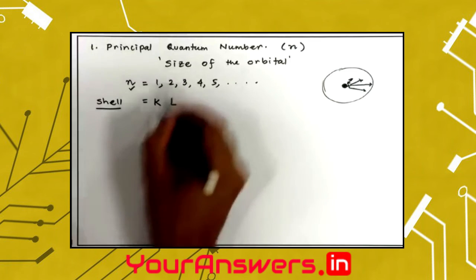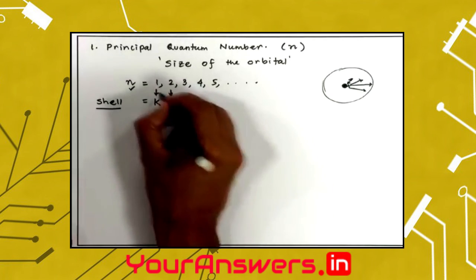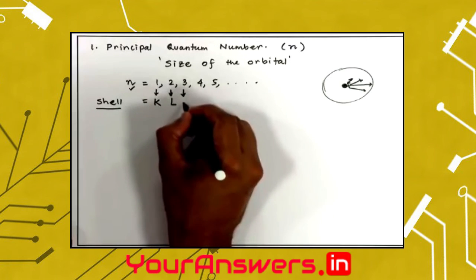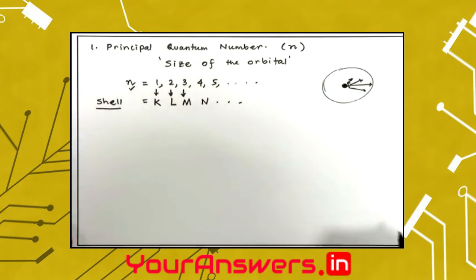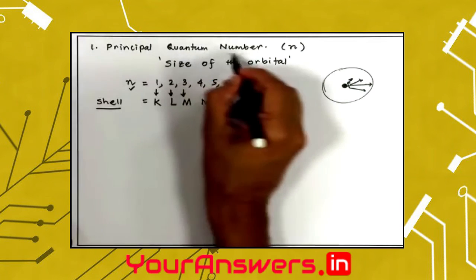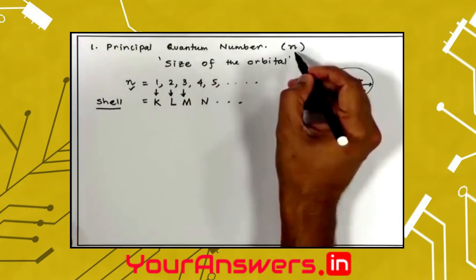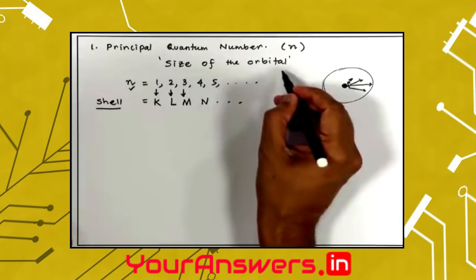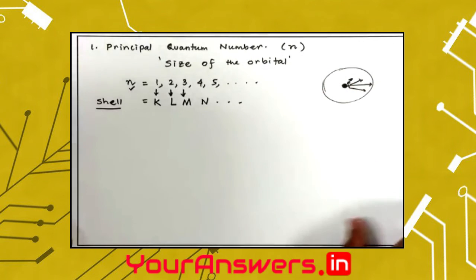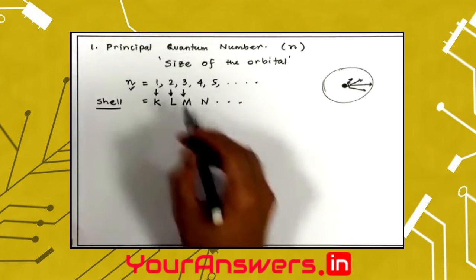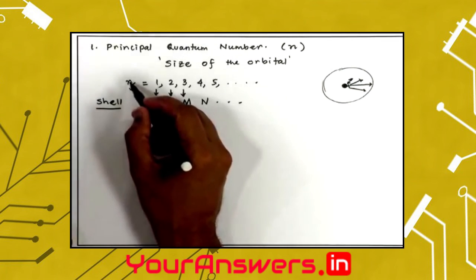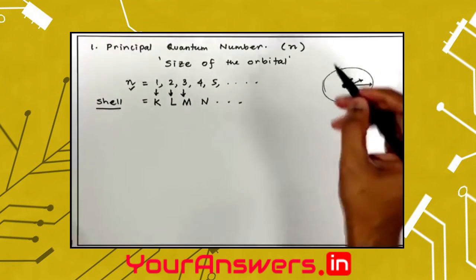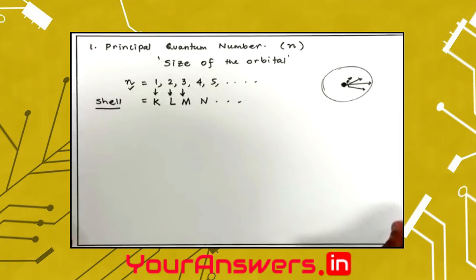When n is 2, we call it the L shell. When n is 3, we call it the M shell, then the N shell, and so on. So this is the principal quantum number n, which talks about the size of the orbital, which also translates to the energy of the orbital, and if n is large, the electron is found farther from the nucleus.